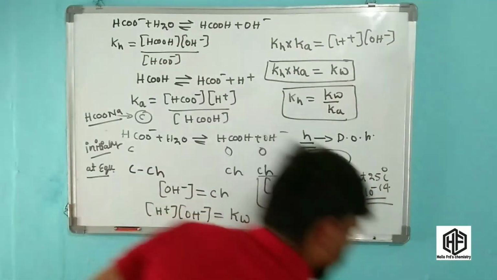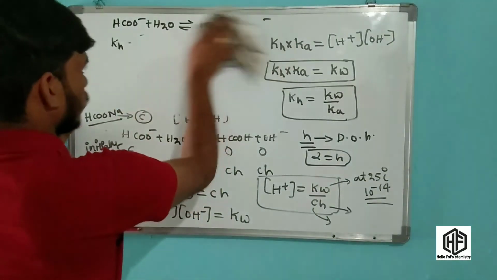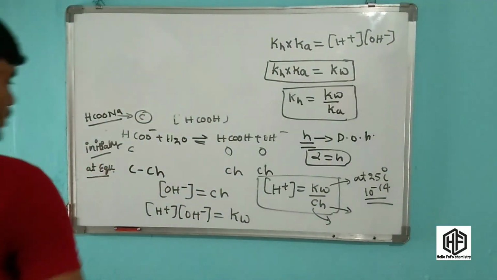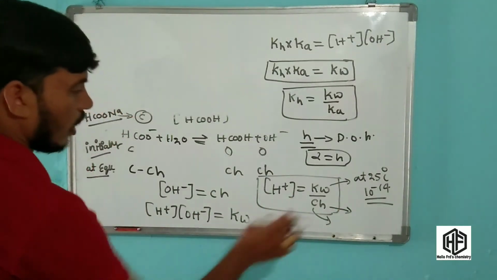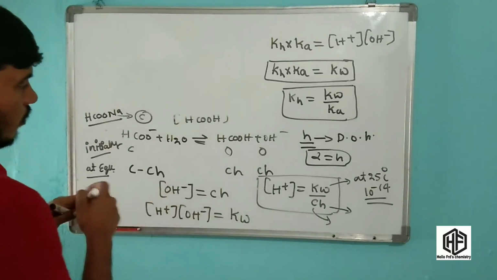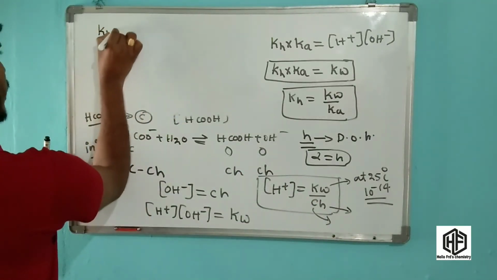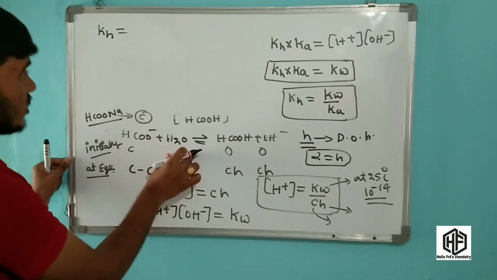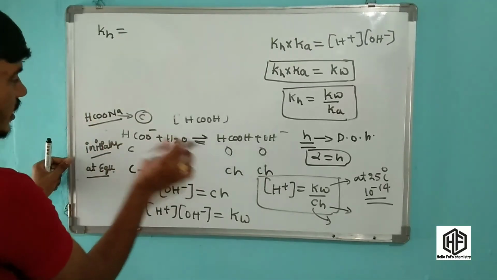Friends, this is a very important concept, and these formulas are used for the pH of a salt hydrolysis. Now we have to calculate h. What is Kh? Kh is the equilibrium constant or hydrolysis constant of this reaction.